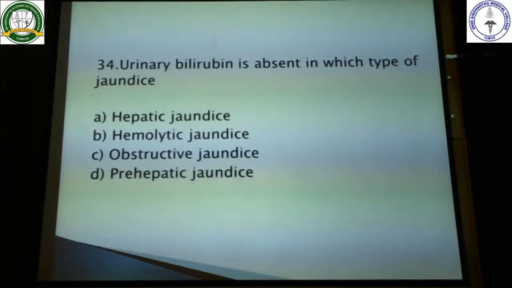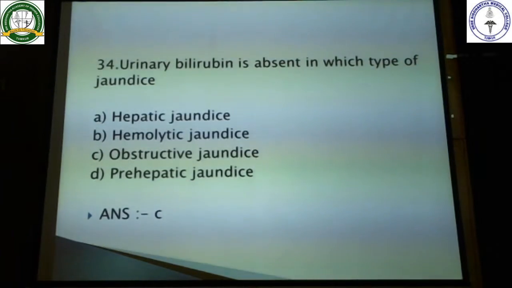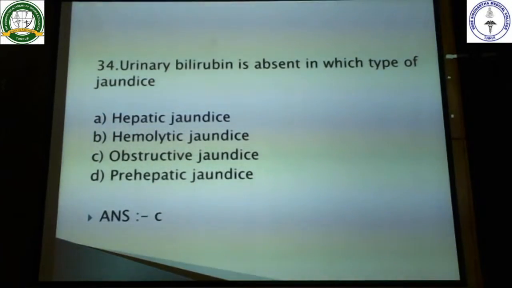If it is prevented, the urine bilirubin will be absent. Prevention is nothing but obstruction. So here the answer is obstructive jaundice. In obstructive jaundice, automatically the bile is not entering into the small intestine, hence the systemic absorption is not there, hence again the excretion in the urine is not going to happen.